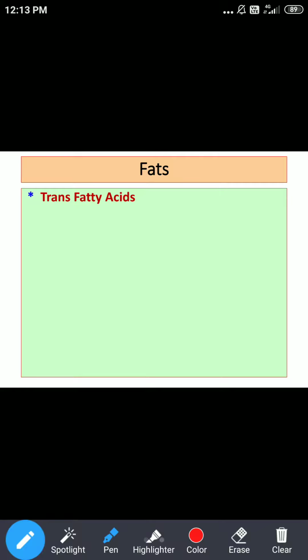Now what is the significance, what is the importance of these trans fatty acids? The most important aspect as far as trans fatty acid consumption is concerned is that they increase the risk of CHD, coronary heart disease.